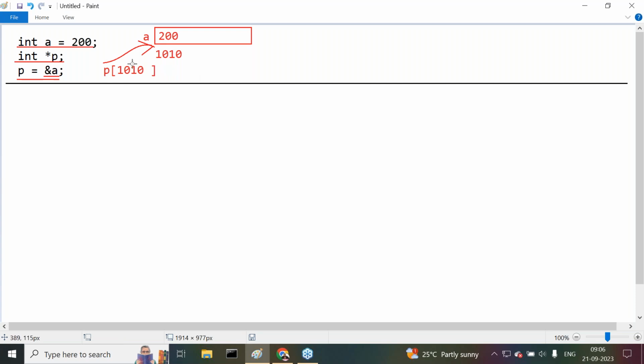That's it. Physically we can represent it like this. P is referring to this location on the basis of this address value. This is what the compiler is able to do in the case of C and C++. Now I'm giving clarity.